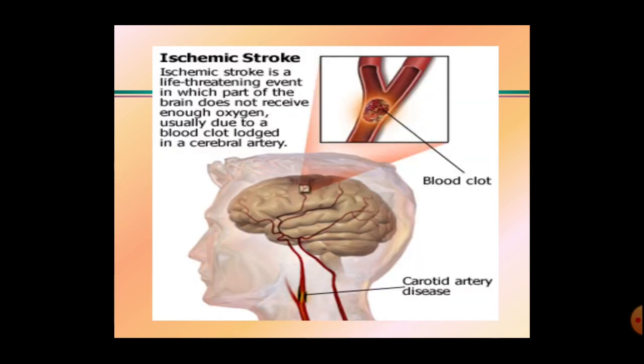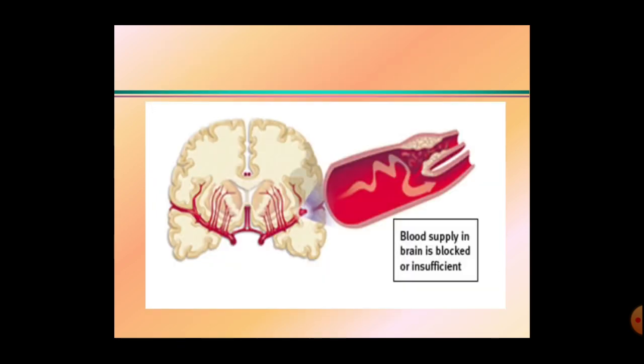This is the ischemic stroke. It shows the insufficiency of the oxygen due to the blood clot present in the artery. Here this is the blood clot. It shows the insufficiency of the blood supply.